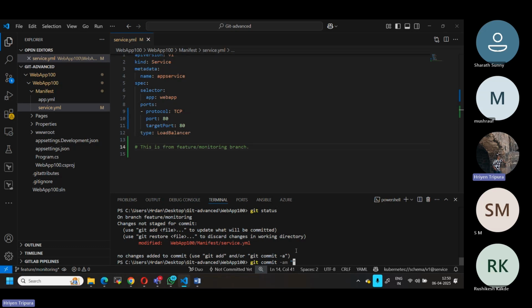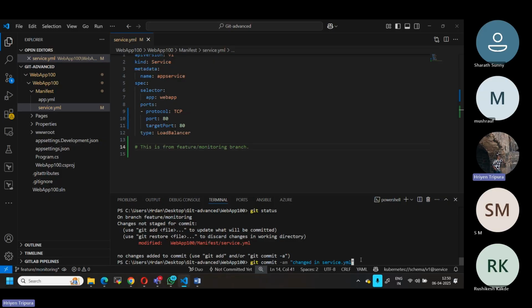In my case, I mentioned change in service.yml. Normally, you need to give the message according to the changes you are making, depending on the topic. Just for example, I'm giving service.yml.